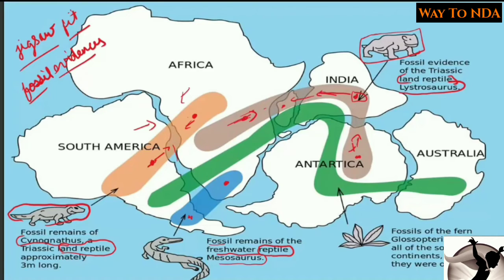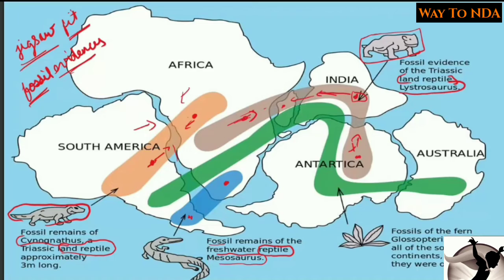Okay, now he tried to explain all this, but he failed to explain how did this happen, what was the reason, because the other scientists who were criticizing this continental drift theory started to ask, okay, we accept that you have found this fossil evidence, we accept that this jigsaw fit also, that we can fit these continents into each other and we can form a single landmass, we accept that, but how did this happen, what was the reason, how did this movement take place?